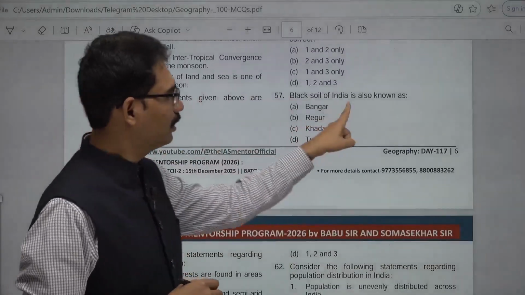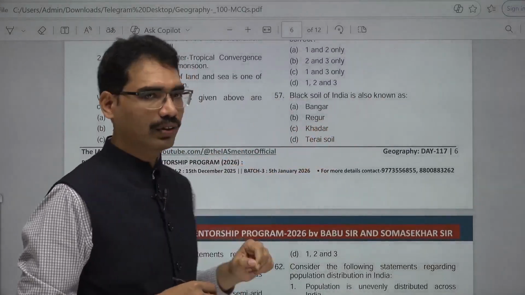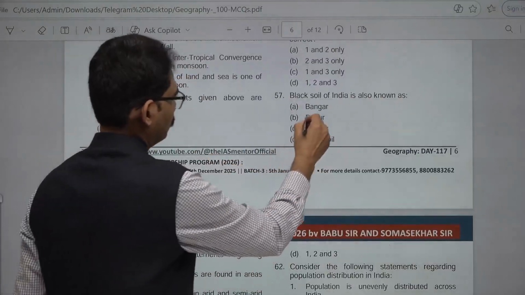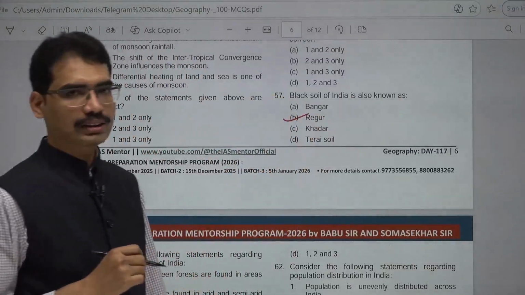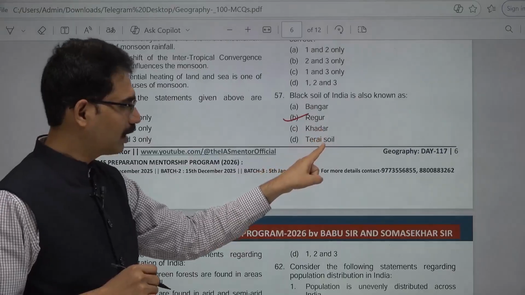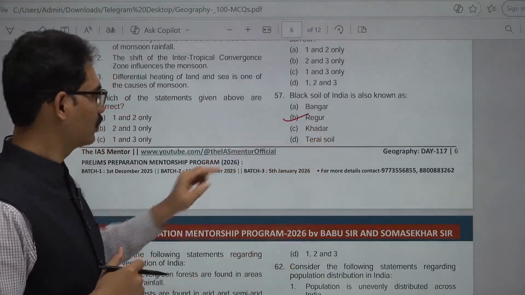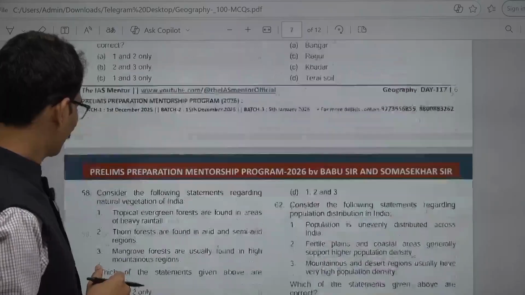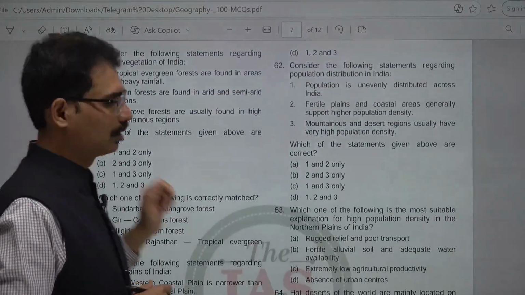Black soil of India is also known as Regur soil. Bhangar, Khadar, Terai are related to alluvial soil. Next, 58.